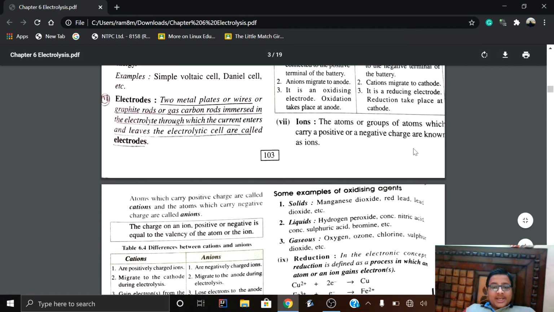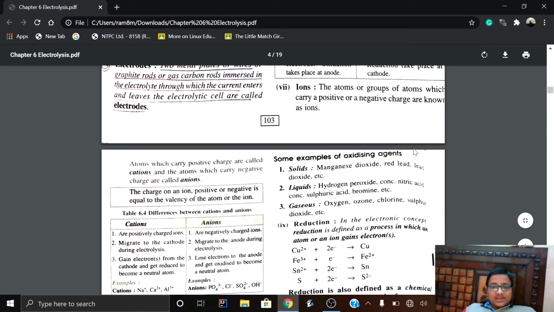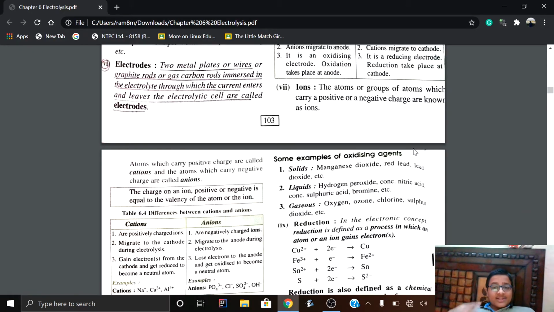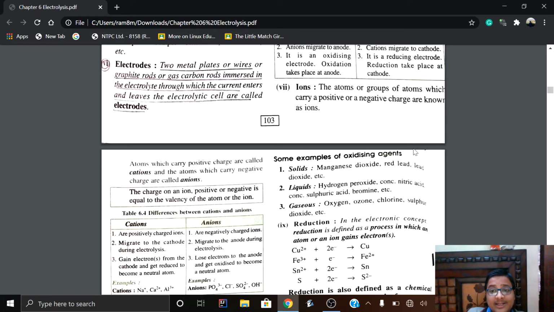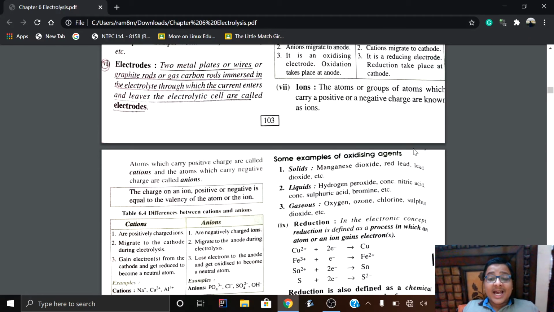So now the next topic is ions. As I have discussed earlier, ions refers to atoms or groups of atoms that carry a positive or negative charge, and these are closely associated with valency, because ions are formed when atoms lose electrons to another atom, or gain electrons from another atom, making an electrovalent compound.